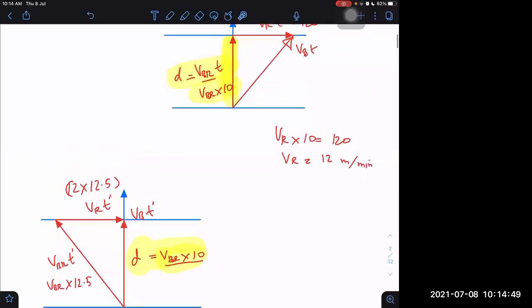Okay, right. What will be remaining same in both cases? Velocity of river will remain same and the width will remain same. And VBR will remain same. Three things will remain same: VBR, velocity of boat with respect to river, velocity of river, and the distance D from case to case. Not only in these two cases, they may give a third case where we are not going along this path, but along another line AB. Then also these three will remain same. This we should keep in mind. Okay.